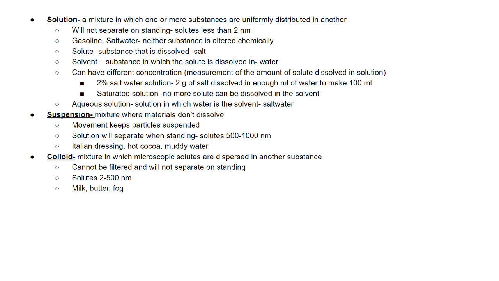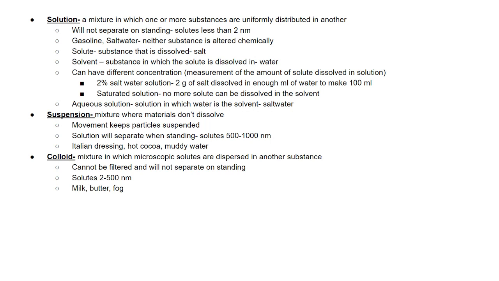When we talk about mixtures, the three most important types of mixtures we worry about are solutions, suspensions, and colloids. A solution is exactly what I just talked to you about: pop, seawater, iced tea with sugar in it. It's a mixture in which one or more substances are uniformly distributed in another, or basically they're distributed evenly.